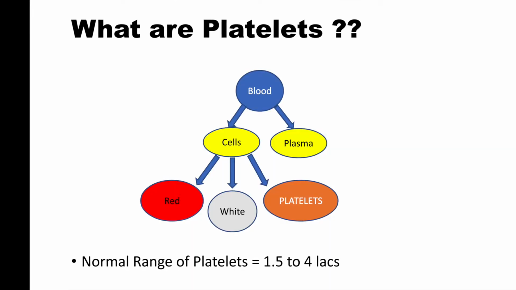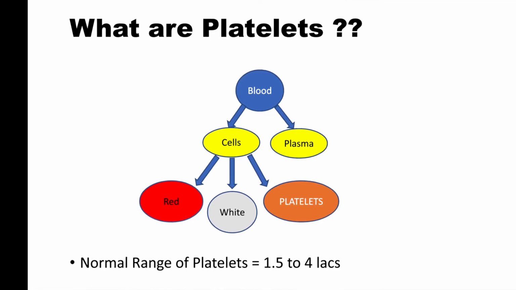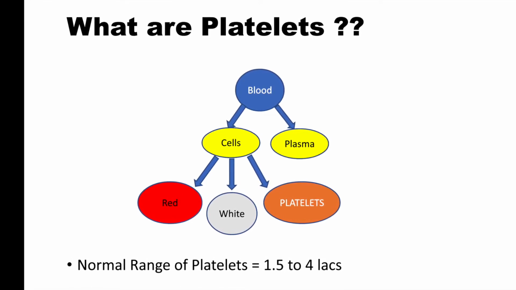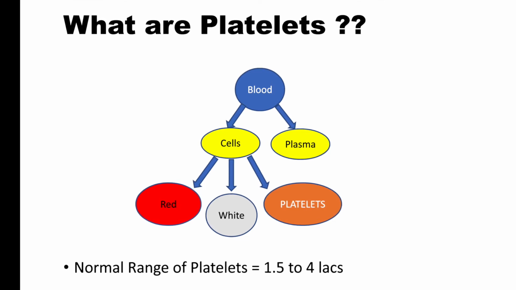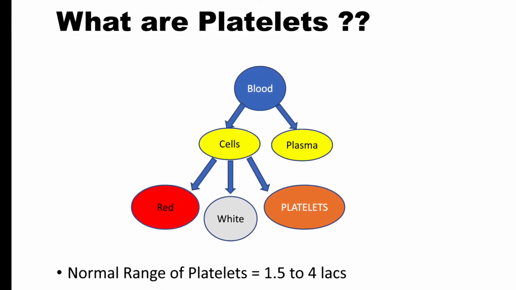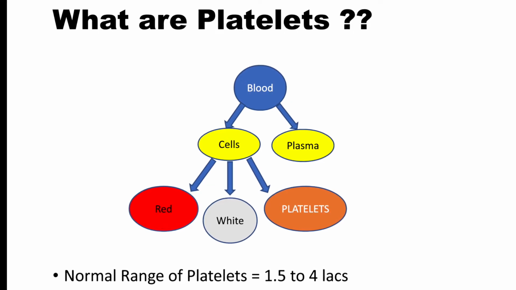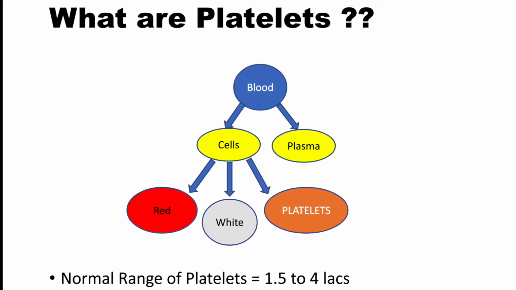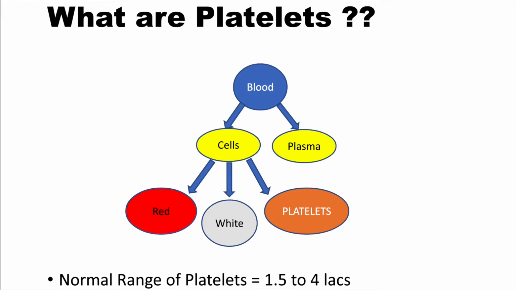First question, what are platelets? So in our blood, there are two components. One is plasma, the other is blood cells. There are three types of blood cells: red blood cells, white blood cells, and platelets. So platelets are a component of blood. The normal value of platelets in blood is 1.5 to 4 lakh.